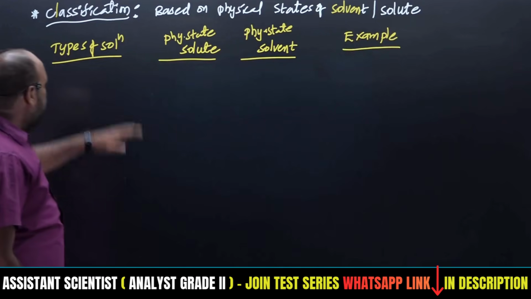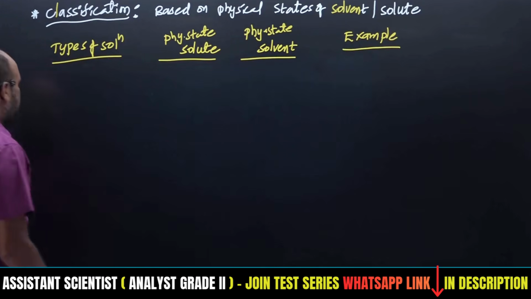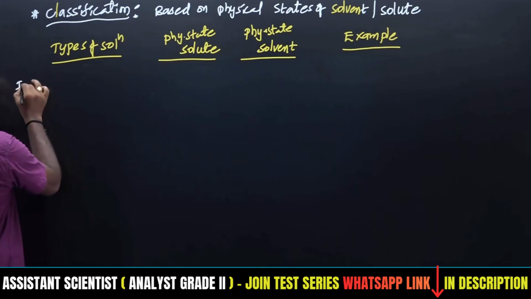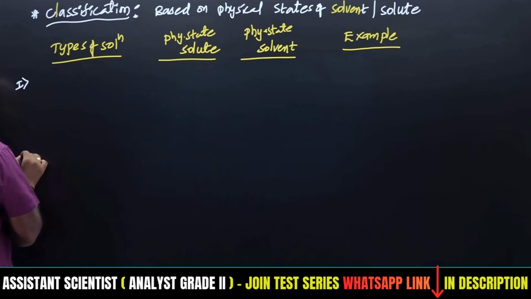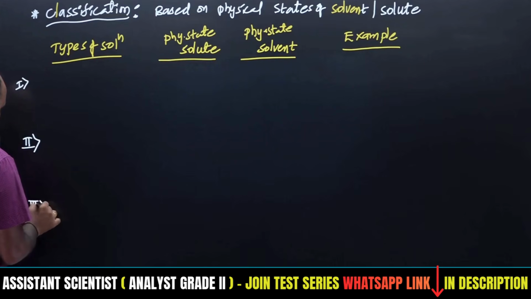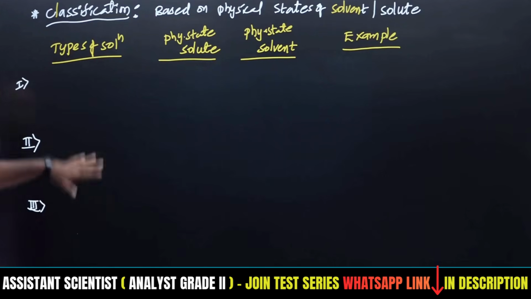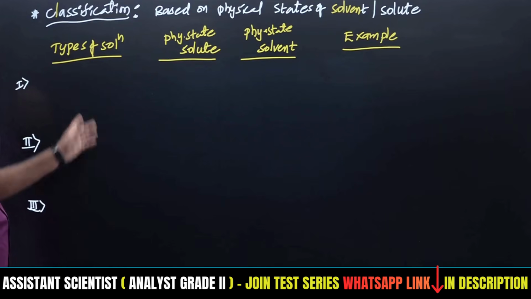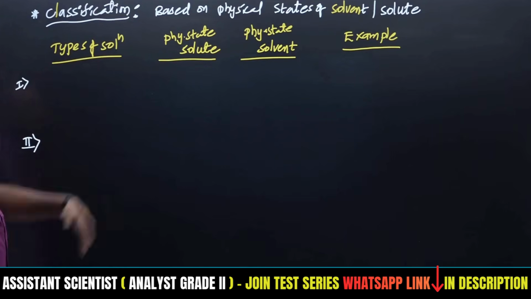First, how many types of solutions do we have? We have an idea about three kinds of solutions, the three major types in which the physical state is quite different.